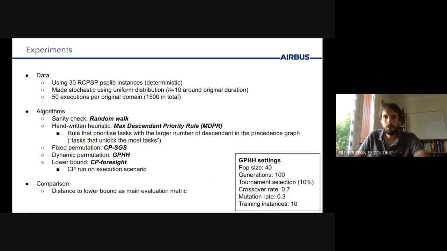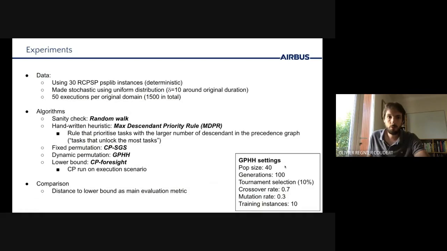In terms of algorithms, we looked at 4 methods: random walk as a sanity check, a published handwritten heuristic called MDPR that prioritizes tasks that unlock the most tasks when completed. And of course, we included CPSGS and GPHH in the comparisons. And we used a very standard GP implementation with a population of 40 and 100 generations, and the remaining settings that you see on the right-hand side in this box.